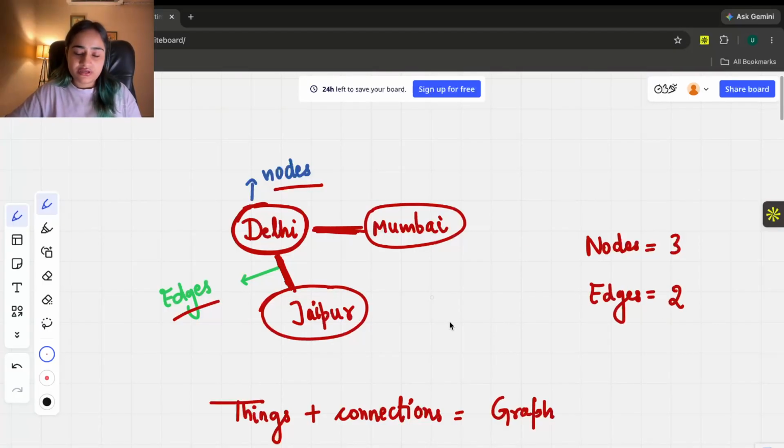So in any question, if you see that there is something, it can be cities, it can be maybe people, it can be anything, and there's a connection between those people. Maybe we are talking about Facebook connections. Then you can think of a graph, or maybe you are looking at some flights, right? The flights are going to connect the cities from each other, or maybe they are going to connect countries with each other, so that's also kind of a connection. So whenever you see something plus its connections, it's a graph problem most probably. We'll look at it more, but this is what a graph is.